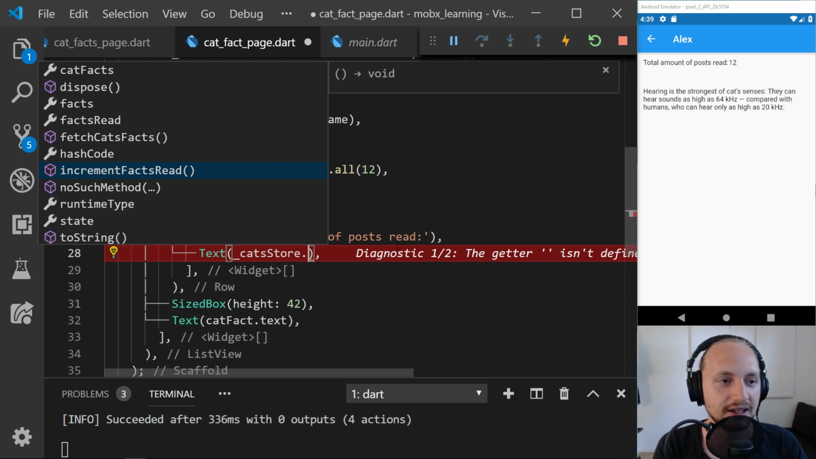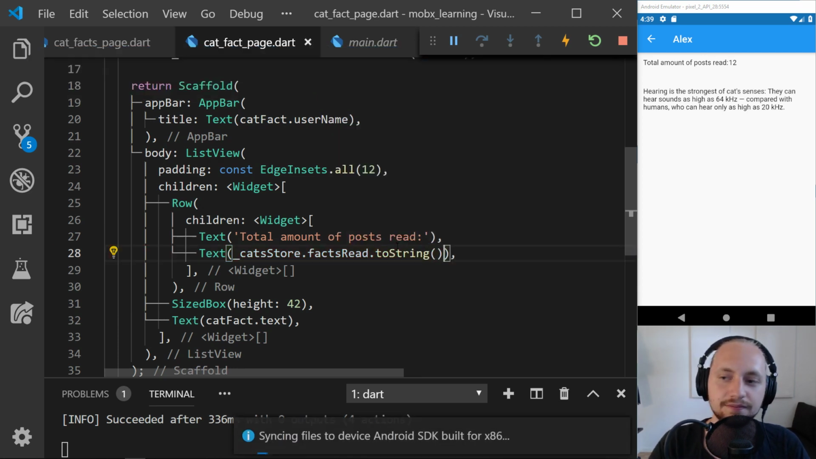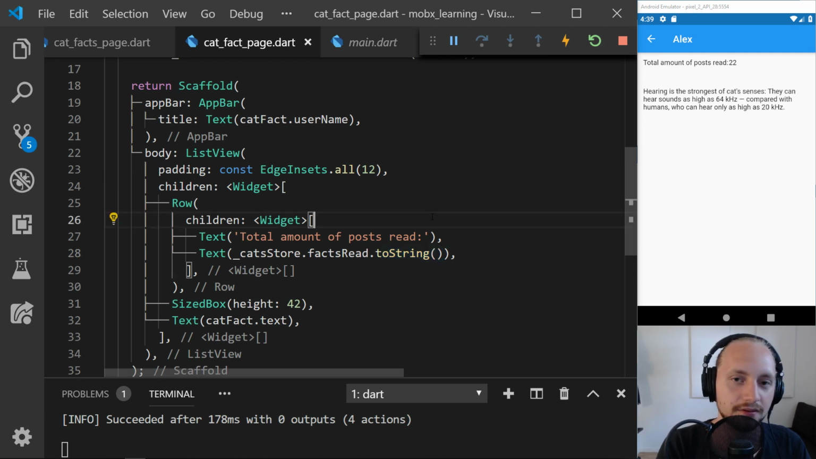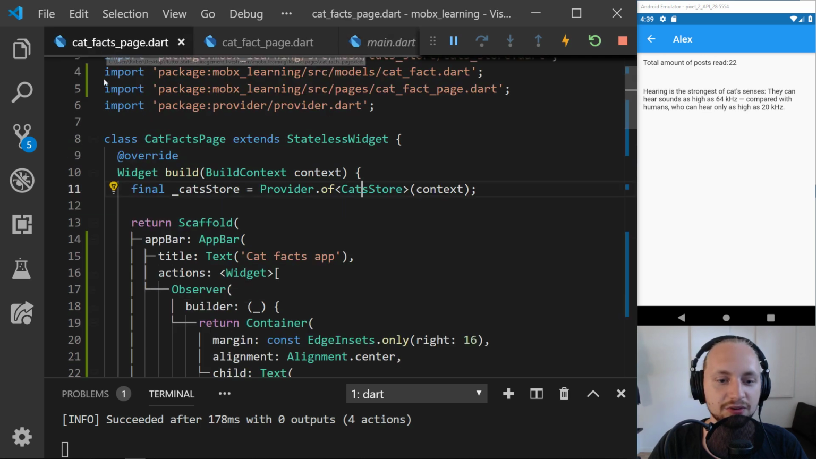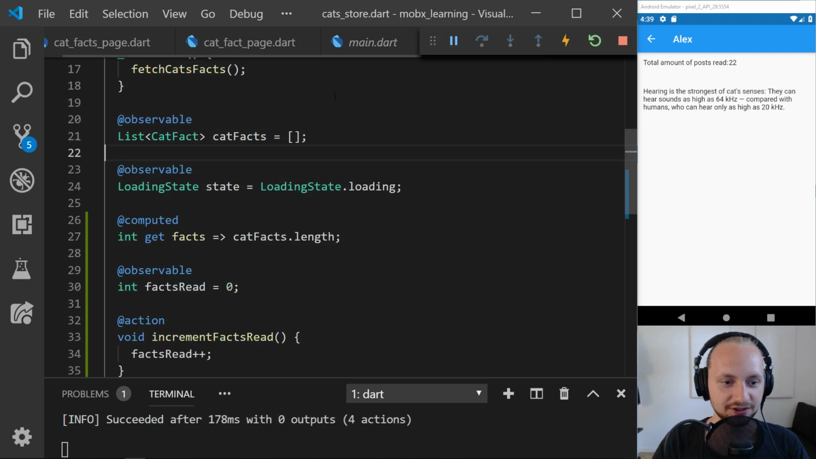So we have the value here, which is not going to be 12. It's going to be the facts read, and then just make it a toString. We could also actually make use of the computed value. So let's go to the cat store.